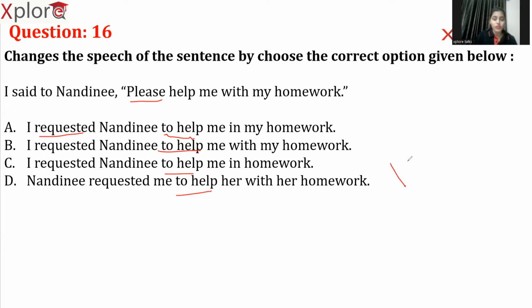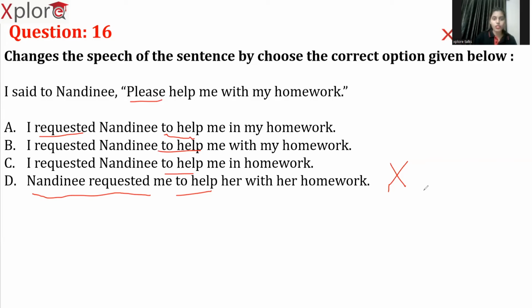Why? Because "Nandini requested me." So who is requesting whom? I am the one who is requesting Nandini, "please help me with my homework", right? However, in option D, what did you write? "Nandini requested me" means you're changing the context. She did not request me, I requested her. So we are not supposed to change the meaning of the sentence. We are just supposed to convert the speech.